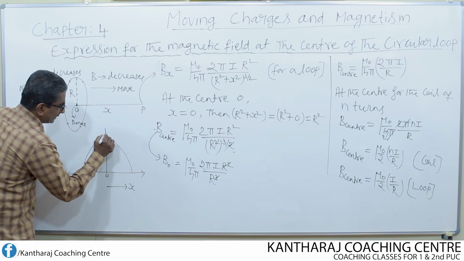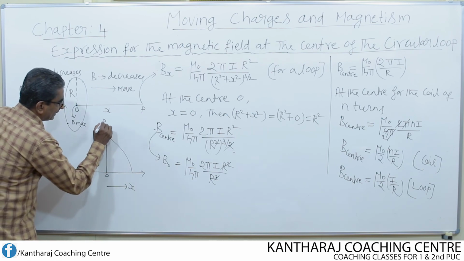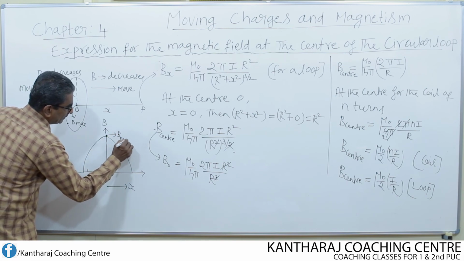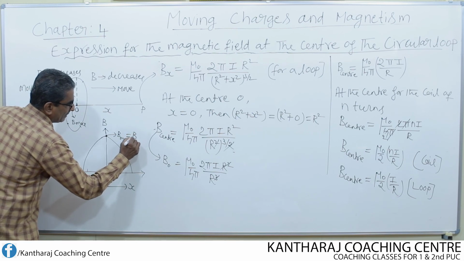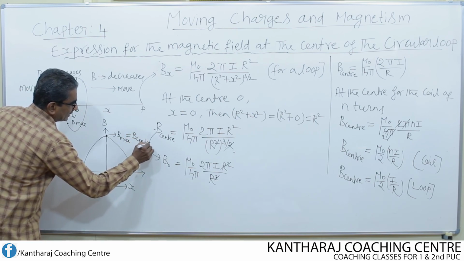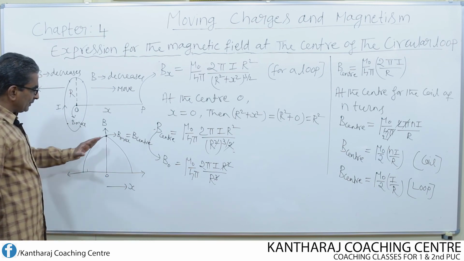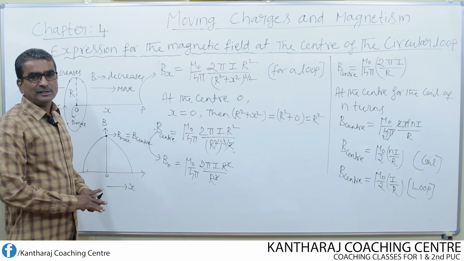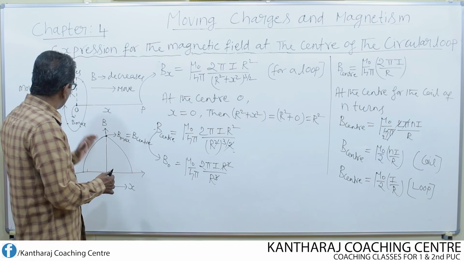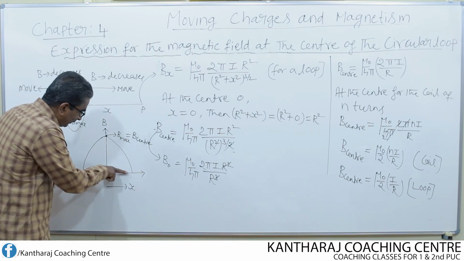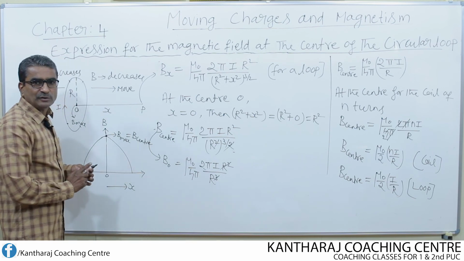So this is nothing but the magnetic field, and this is the maximum field point, which is nothing but the magnetic field at the center of the loop. So this is one simple graph which shows how the magnetic field varies with the distance as we move from the center of the loop on either side. Look here, we are moving like this. You can find it out graphically.